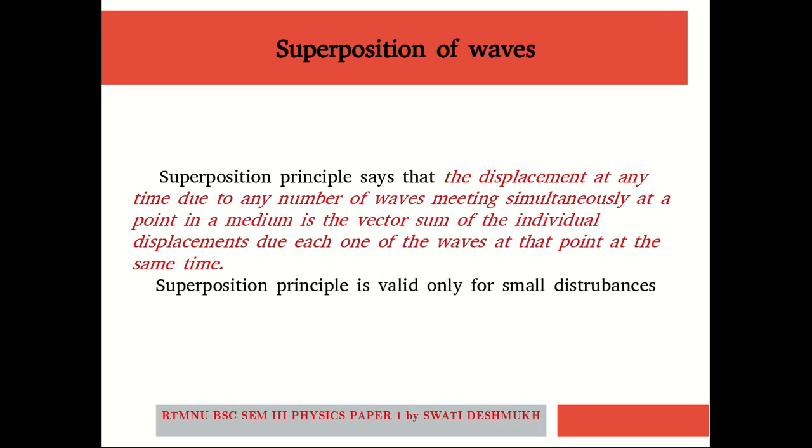The superposition principle says that the displacement at any time due to any number of waves meeting simultaneously at a particular point in a medium is the vector sum of the individual displacements. It is not an ordinary sum, but the vector sum of individual displacements due to each one of the waves at that point at the same time.